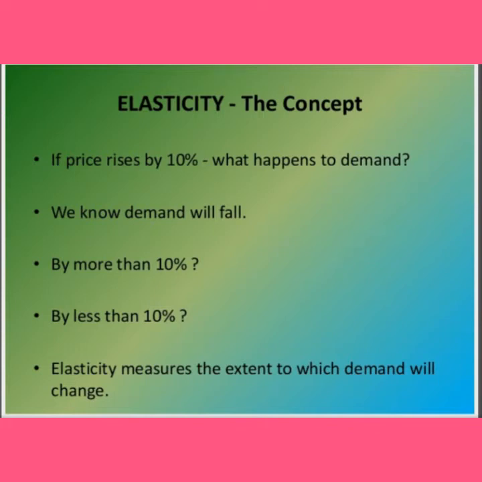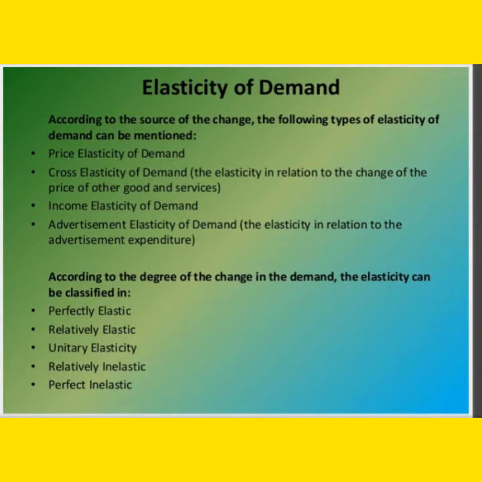According to the source of the change, the following types of elasticity of demand can be mentioned. First one is price elasticity of demand. The second one is cross elasticity of demand. Third one is income elasticity of demand. And the fourth one is advertisement elasticity of demand.